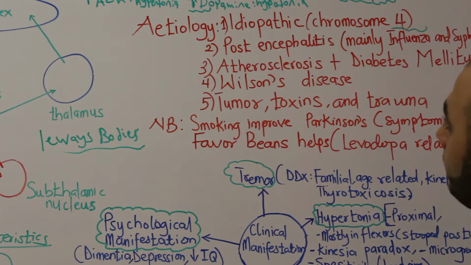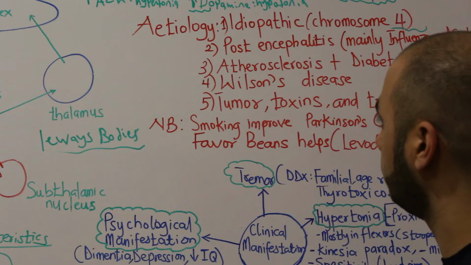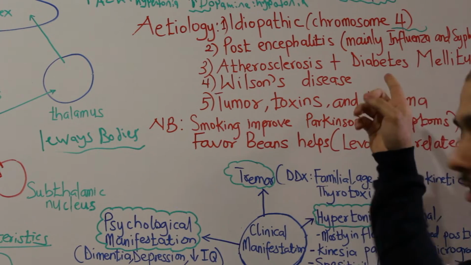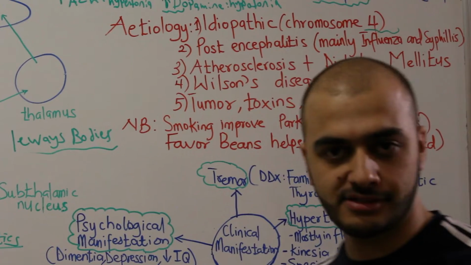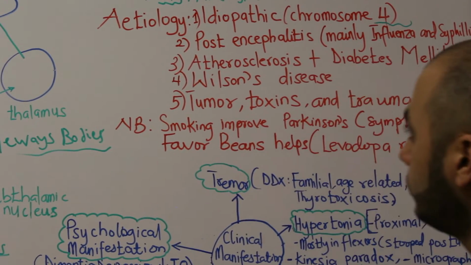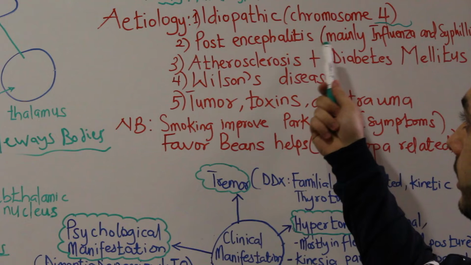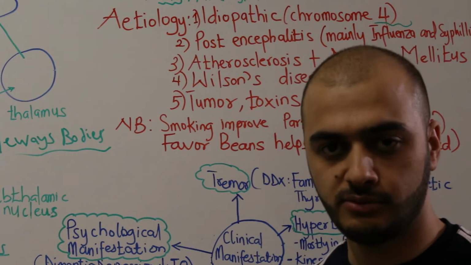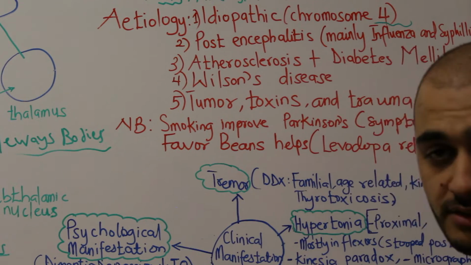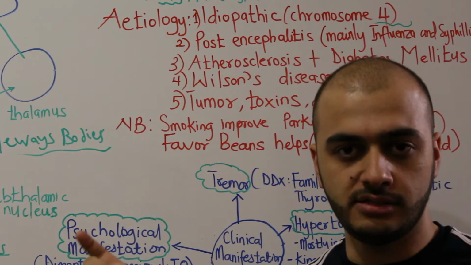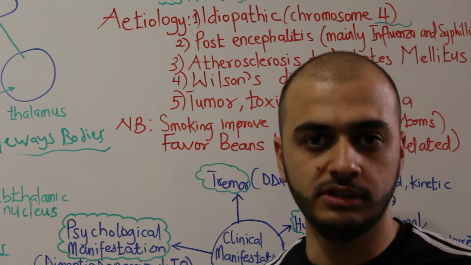So, the first cause is idiopathic. The second cause is post-encephalitis. Mainly the encephalitis that's caused by influenza and syphilis. So here there's a strange relation, because the time interval between the encephalitis and the onset of Parkinson's disease is a long interval.